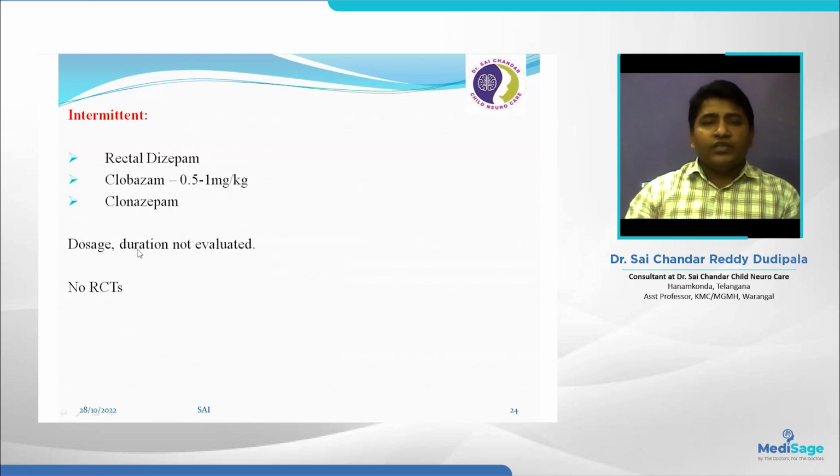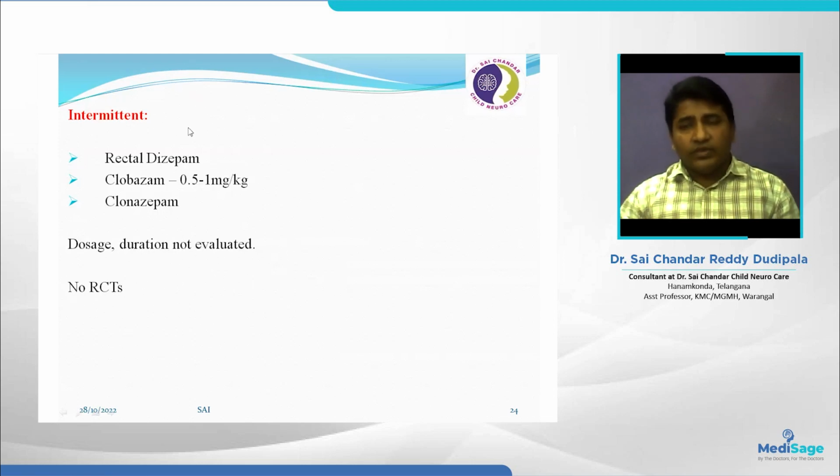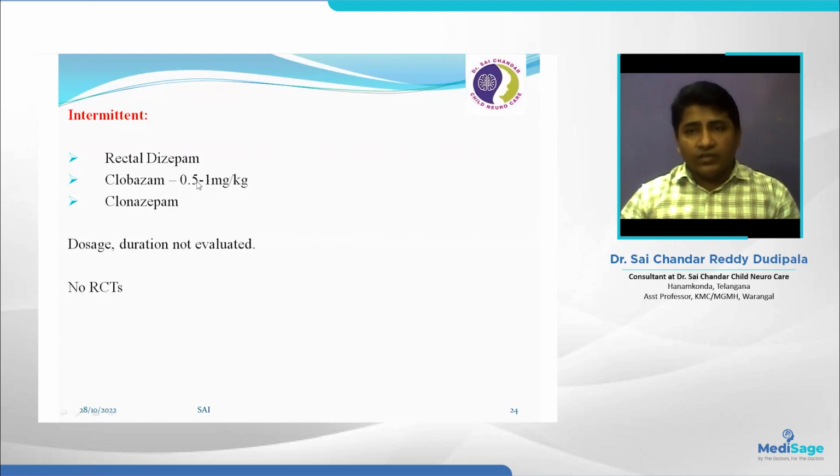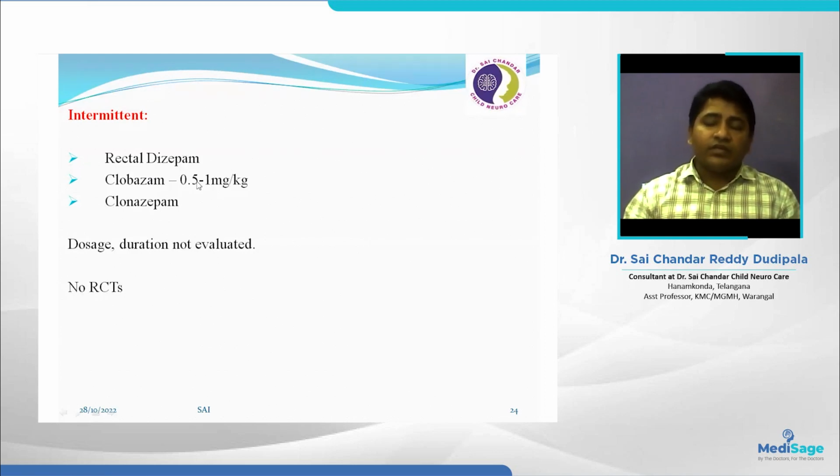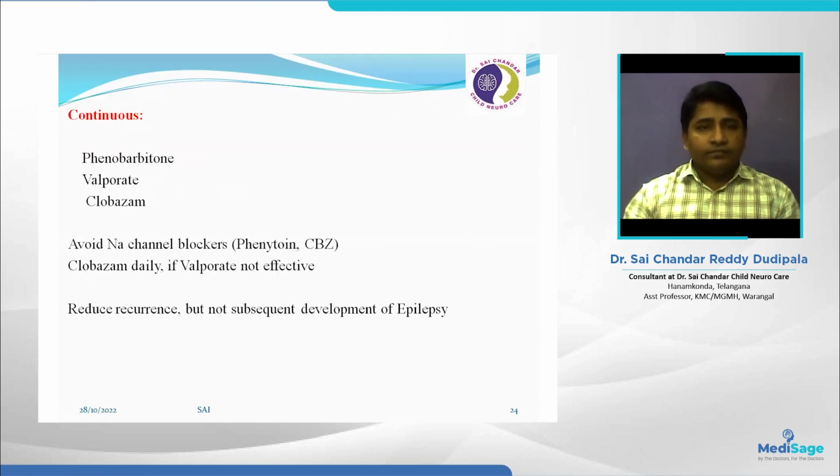Up to now, dosage and duration have not been evaluated. There are no randomized controlled trials on intermittent benzodiazepine usage in the prevention of recurrence of febrile seizures. But in our location, a very commonly used drug is clobazam, 0.5 to 1 mg per kg, until the fever subsides or for 3 days. This is the usual dosage we are using here.